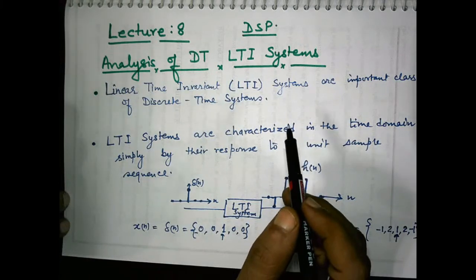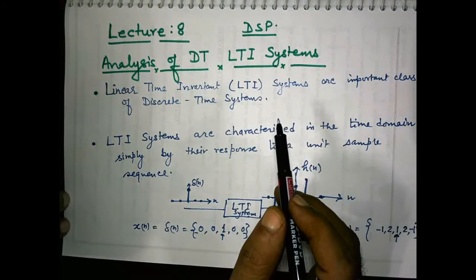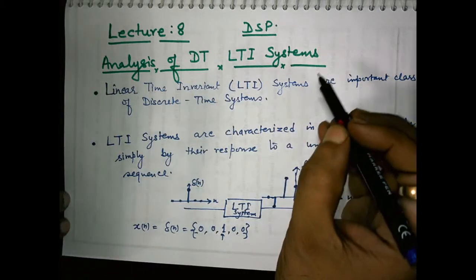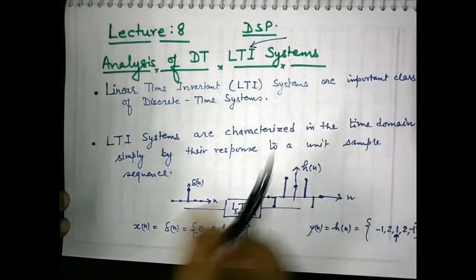Now in this lecture we will pay our attention to the analysis of an important class of system which is known as linear time invariant system.